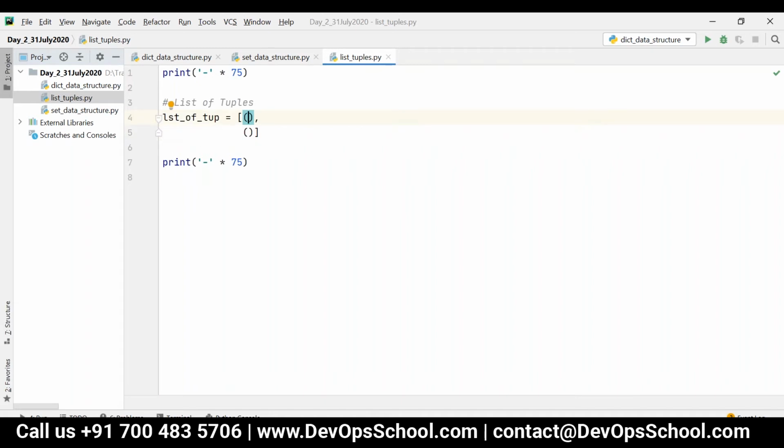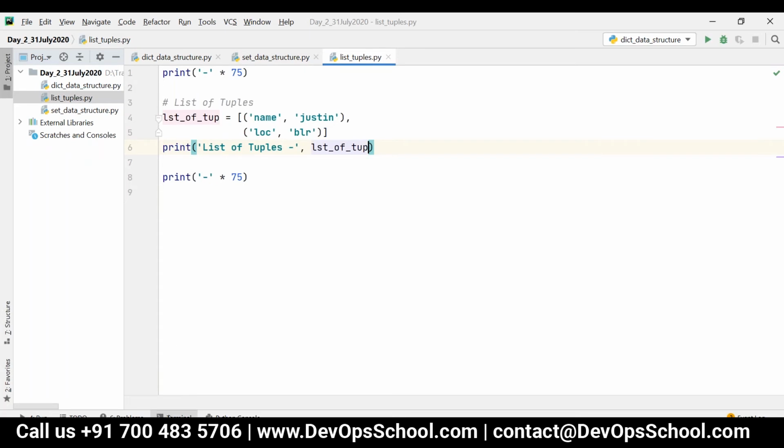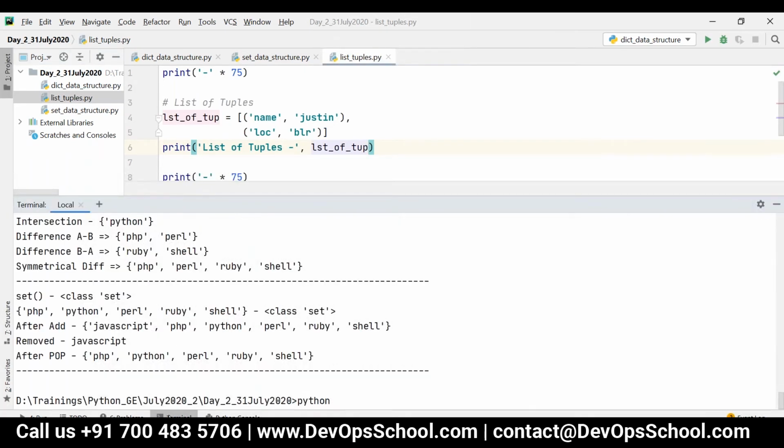Let's write name, Justin, and then location, Bangalore. If I want to add any other tuple, it is possible.